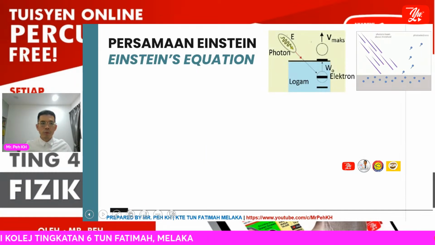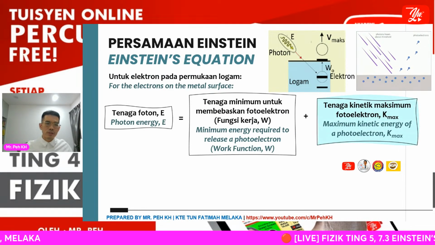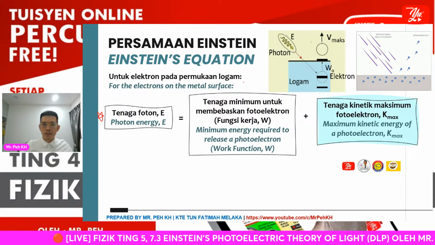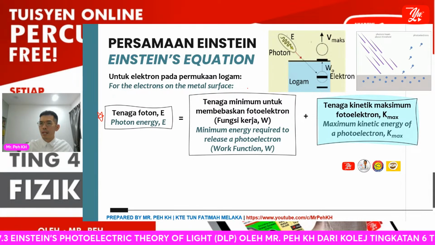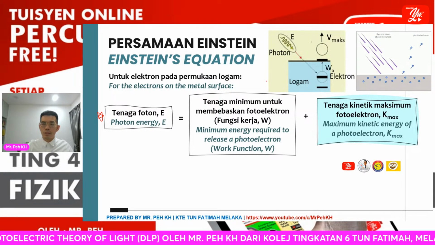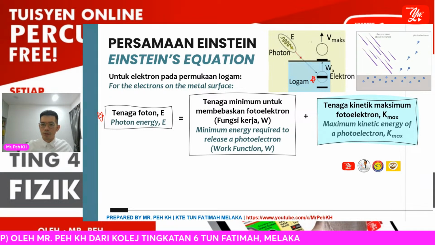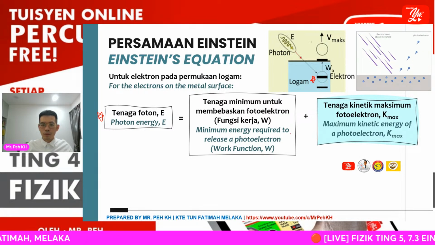Okay, so here is the Einstein equation. The Einstein equation follows this formula. For the electron on the metal surface, just now we had 3 different cases. The first, when E is less than the work function, the electron will still stay inside the metal and cannot be emitted. Then the second case, where E equals W, or photon energy equals work function.